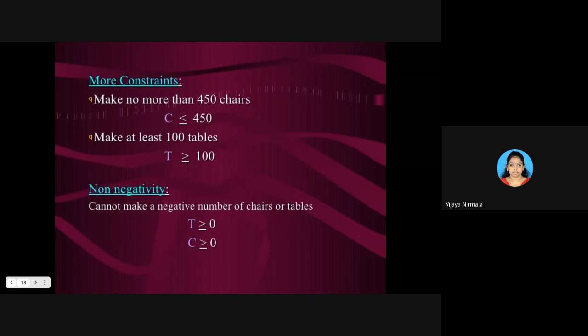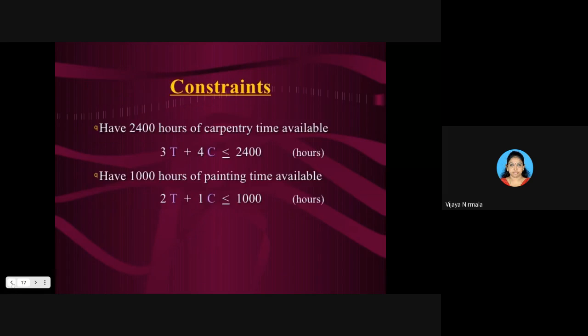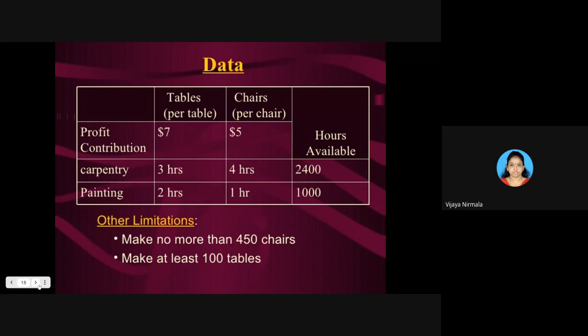And what is the other constraint? You have to make at least 100 tables. Yeah, you can make at least 100 tables. అంటే at least అంటే ఖచ్చితంగా 100 చేయాలి. ఖచ్చితంగా 100 చేయాలి. బిలో 100 you should not do అని అంతేనమ్మా.